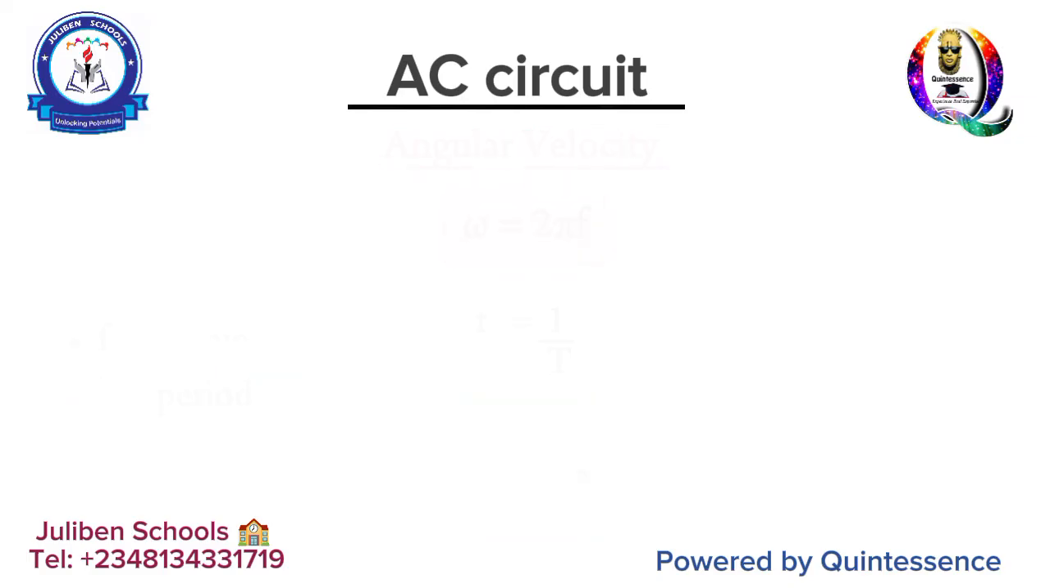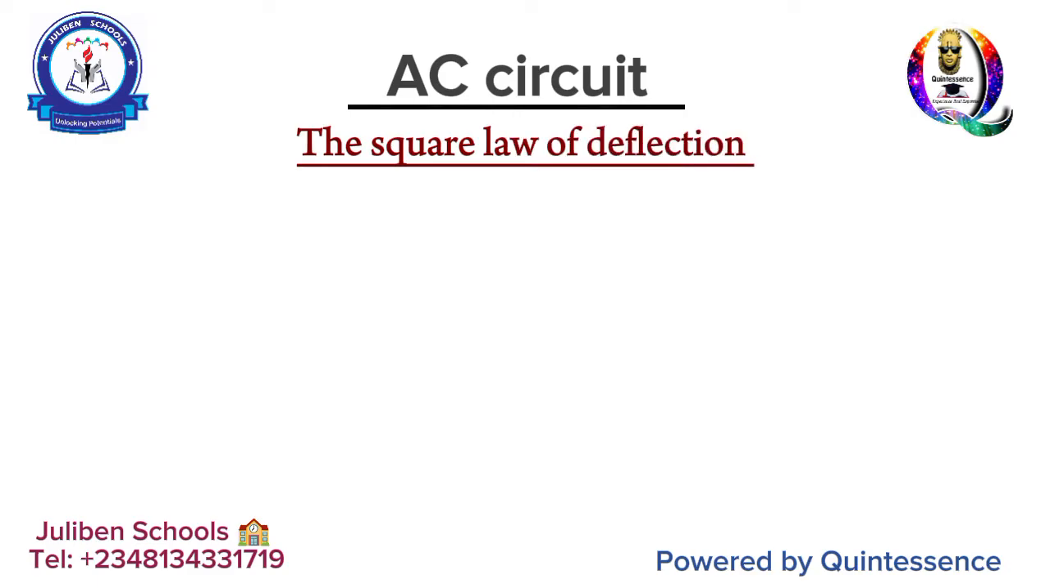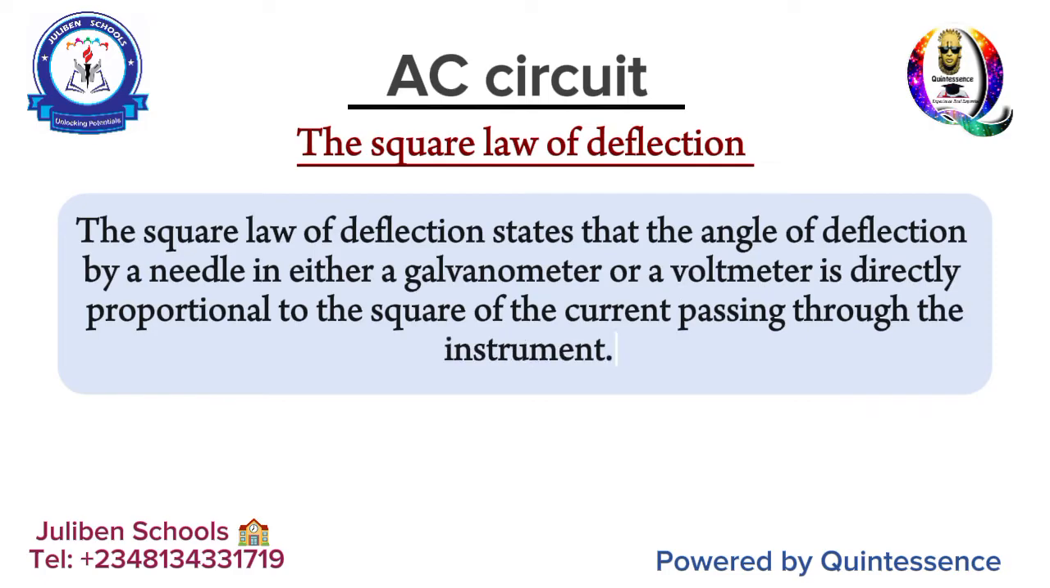So now that takes us to the 20 amazing facts in AC circuits. When you use the word AC circuit, it sounds a little bit contradictory, but let it go. So the basic facts, 20 of them. We start with the very first fact, which is the square law of deflection. The square law of deflection states that the angle of deflection by a needle in either a galvanometer or a voltmeter or whatsoever it is directly proportional to the square of the current passing through that instrument.